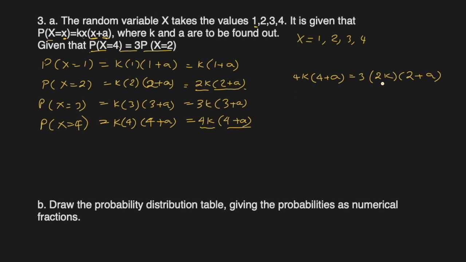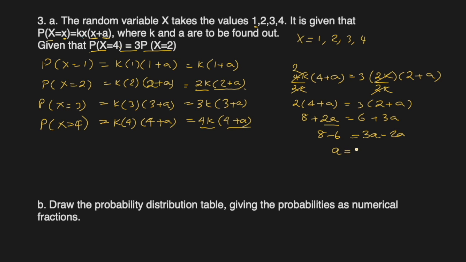Alright, so I think we can divide both sides by 2k to get rid of k, and this will simplify. So this will be 2 and this is gone. So we are left with 2(4 + a) equal to 3(2 + a). So 8 + 2a equal to 6 + 3a. So let's rearrange, bring 2a with 3a, so it will become 3a - 2a here and 8 - 6 here, so a comes out to be 2.